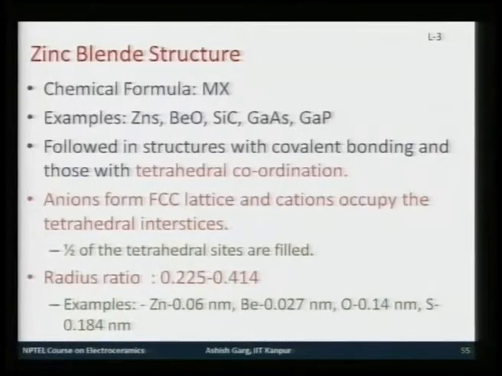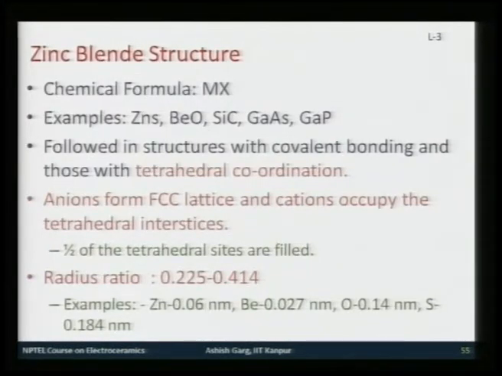And as a result, we divided the ceramic structures in 3 broad categories. The first one was the structures which were based on FCC packing of anions, and second group would be non FCC, but still orthogonal or cubic structures, and the third would be HCP packing of anions.